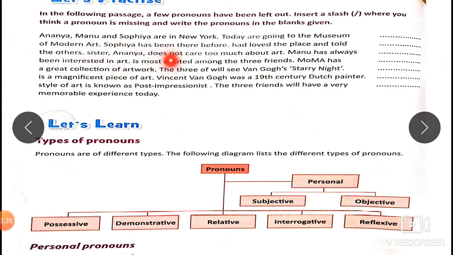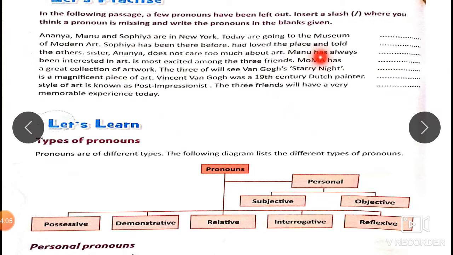Her sister Ananya does not care too much about art. So her is the pronoun missing over here. Before Ananya, use a slash and write on the third blank here, her. Manu has always been interested in art. He is most excited among the three friends. So he, again a slash right before is over here, and on the fourth blank you are going to write he.